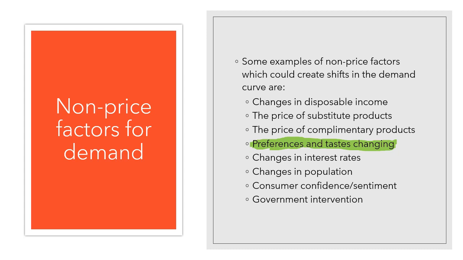And lastly, government intervention. When any government laws or regulations or anything the government does impacts the level of demand in a market. The usual simple example I use for this is the fact that because it is law that you must wear a helmet when you ride a bike, that would lead to a favorable shift in the demand for helmets, because if people buy a bike, they then need to have a helmet for that bike or for themselves. There's a lot of this at the moment. Because of government intervention, there's going to be changes in a lot of markets, like we said before, with bars, etc., an unfavorable shift.